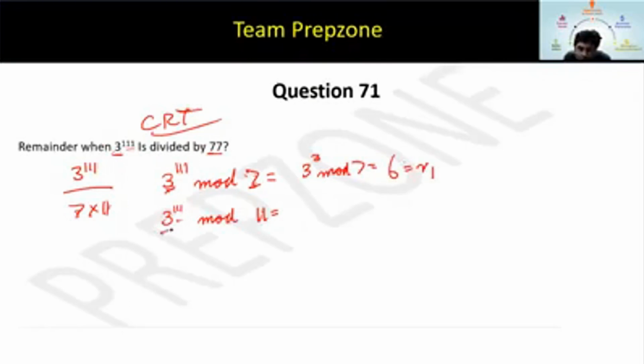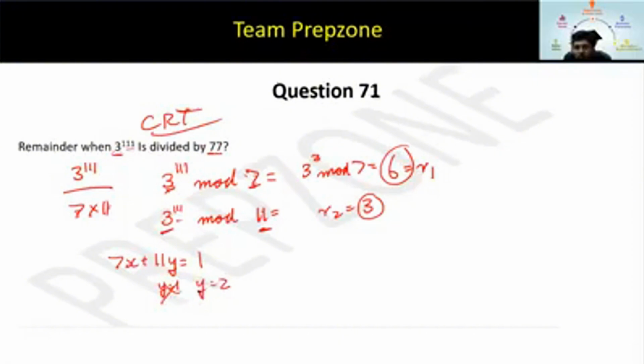Correct? What about this? Again, I can apply Euler's. Yes, I can apply Euler. Euler is 10. I can get closest to 110. Remaining is 3. The remainder R2 is 3. Now you have got R1. Now you have got R2. Next step, write 7x plus 11y equal to 1. As simple as that. You have to find the value of x and y from here. So I already told you, let's take the value of y as 1. Satisfying? See, if this is 1, then this will be minus 10 by 7, not satisfying. What if the value of y is 2? 22, yes, satisfying. So you will get the value of x as minus 3. So y is 2, x is minus 3.